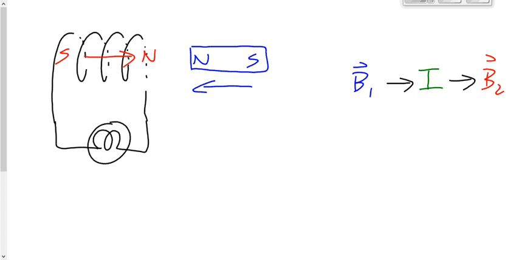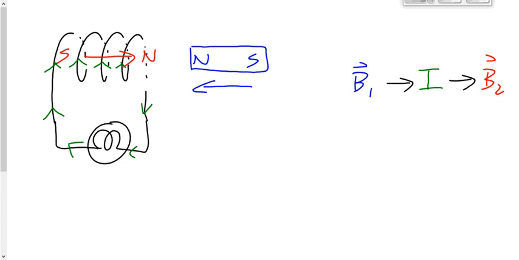The magnetic field inside goes from south to north. We take our coil, this manipulative that we built here a couple weeks ago. We put our thumb in the direction of the magnetic field, which is to the right, put our fingers on the word front, and our fingers point up on the word front. So, it looks like this.